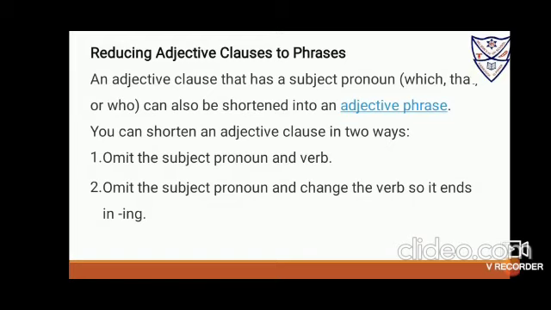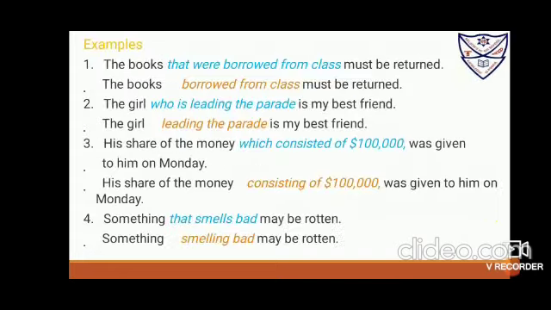So the very first thing we have to do is remove the subject, because a phrase never contains the subject. Next, you have to change the verb, that is the finite verb, into a non-finite verb so that it ends in ing. It automatically turns into a non-finite verb. Now next are examples. The books that were borrowed from the class must be returned. Okay, so this is a clause. The books, which books? That were borrowed from the class. So you can write: the books borrowed from the class must be returned. You can remove that, so it becomes an adjective phrase.